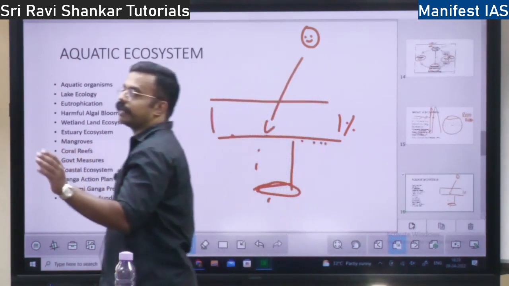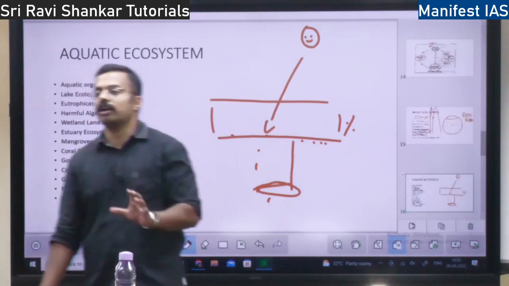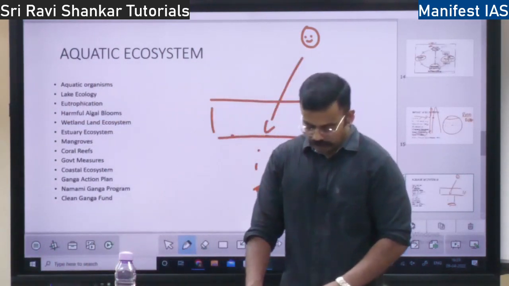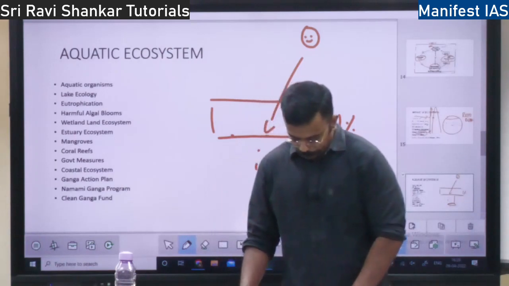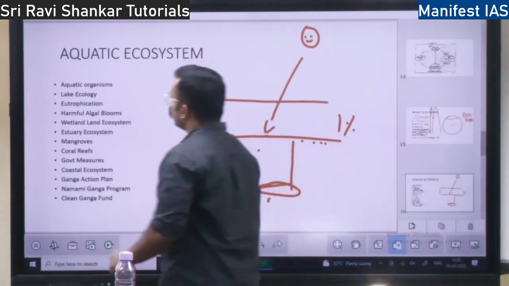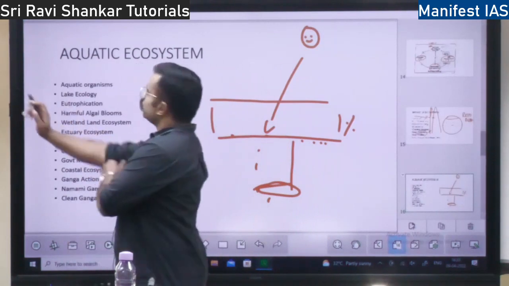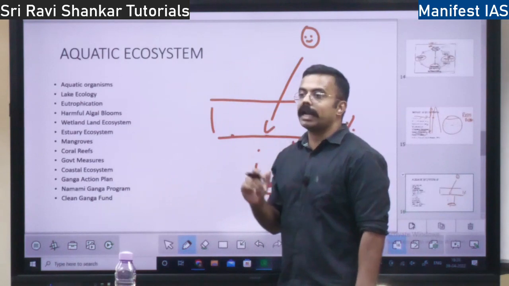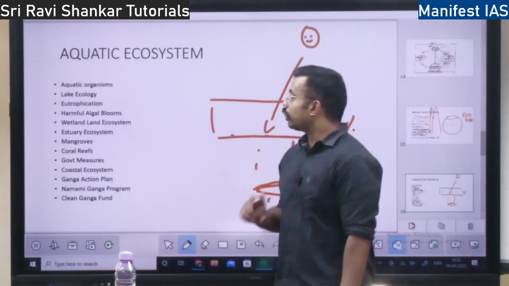They cannot live in very cold water, or very hot water. In optimum temperature, they are going to live, right? So that is with respect to temperature. So this is all about the effect of the various parameters on the aquatic organisms.